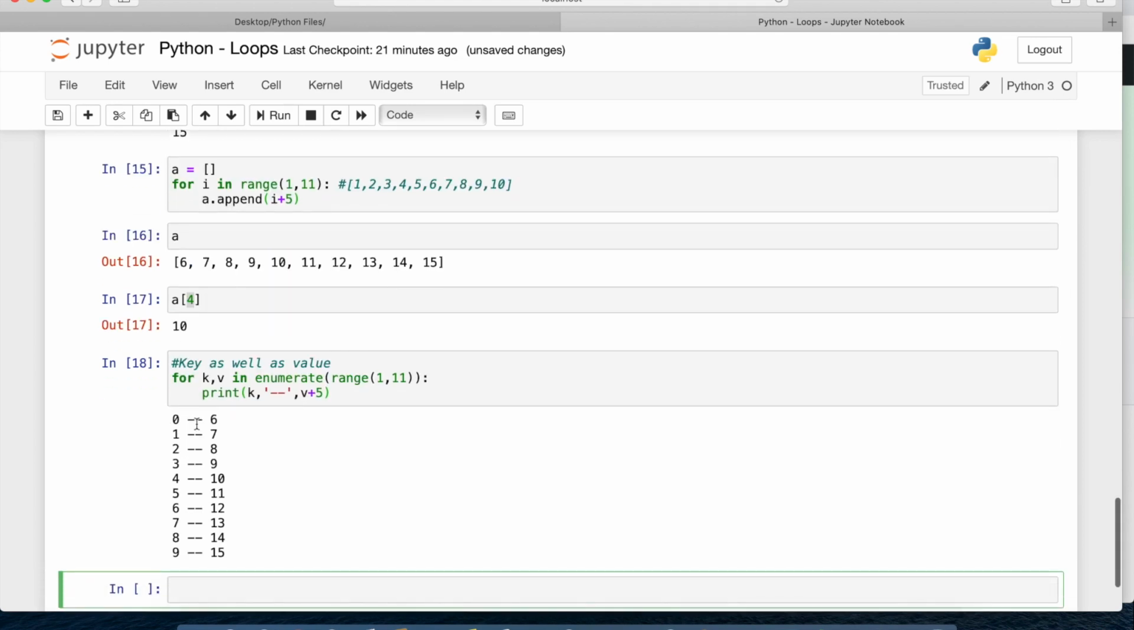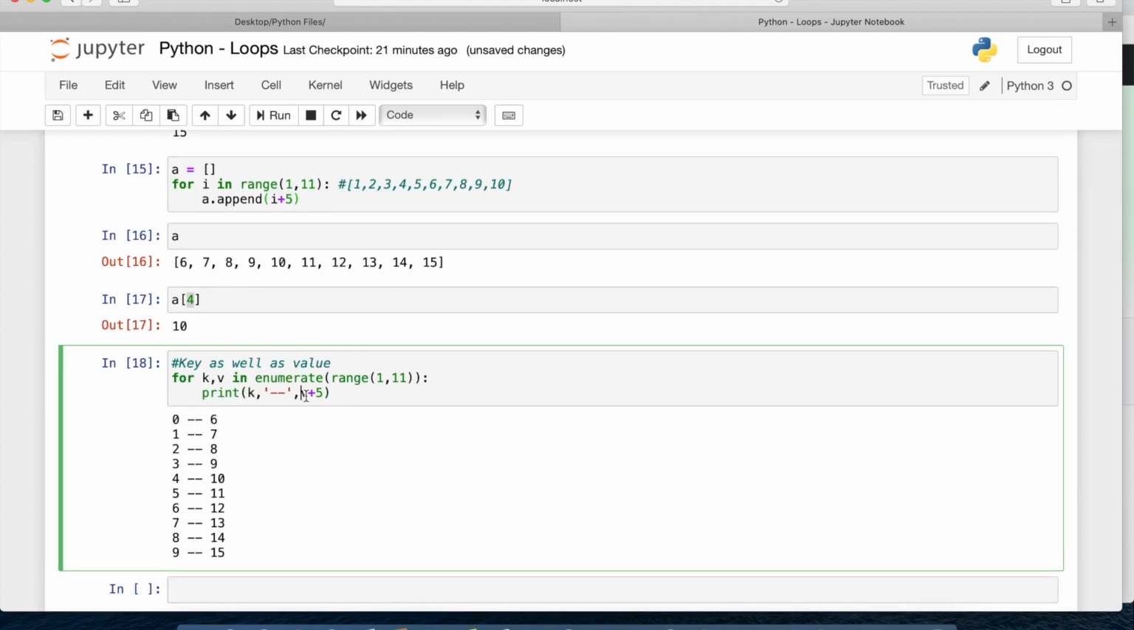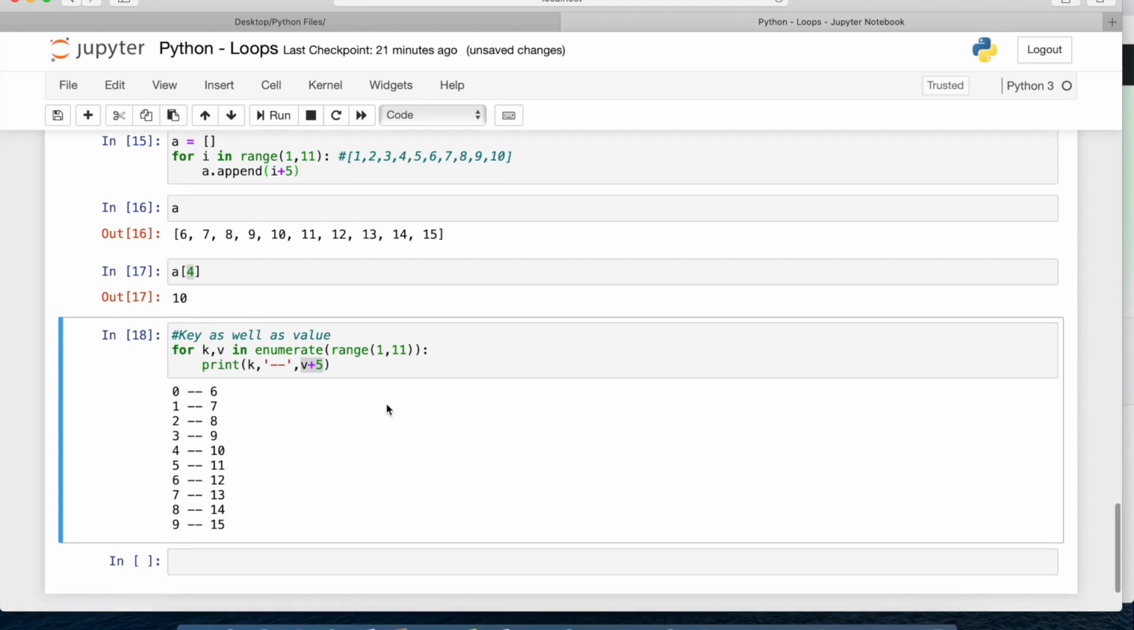So you can see here it is doing this operation, v plus 5, that is adding 5 to each of the values. The first one's index is 0, then 1, then 2, then 3, then 4, like that. So we are also getting the index associated with the values. This is how we can extract key as well as value from an iteration. Okay, so we looked into various for loops. Also there is a very nice syntax which you can use to write a loop.